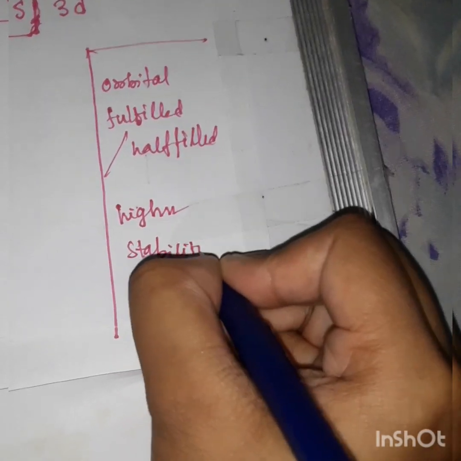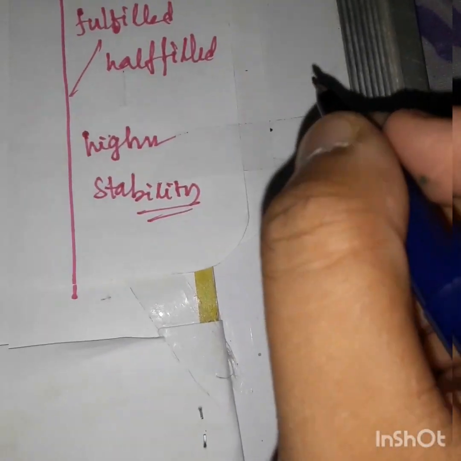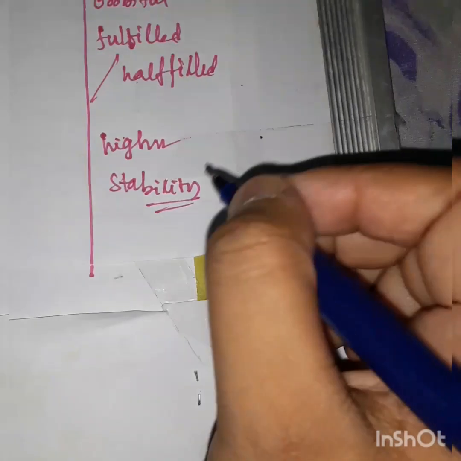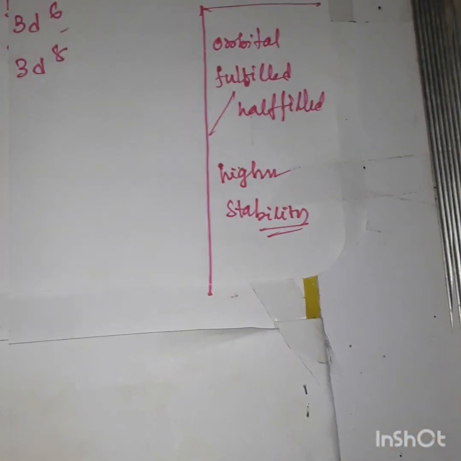It always wants to fill its orbitals completely or half, and if that is possible, it will give the more stable electronic configuration.